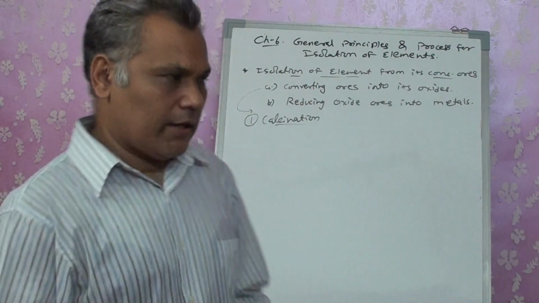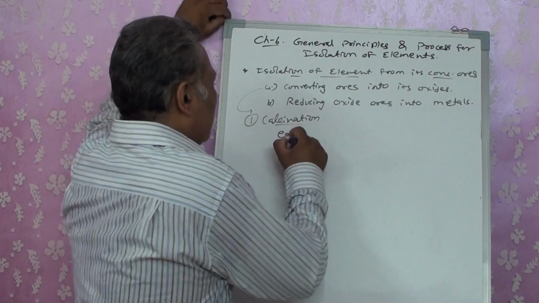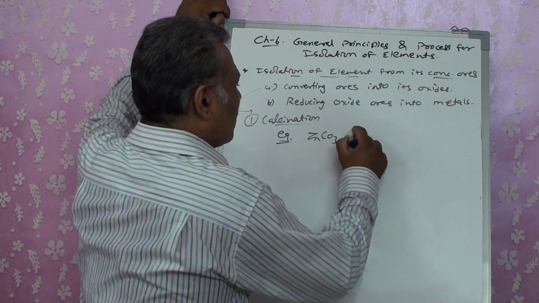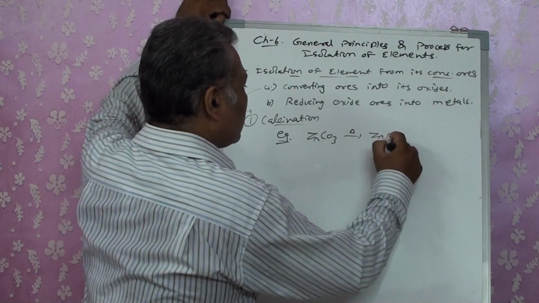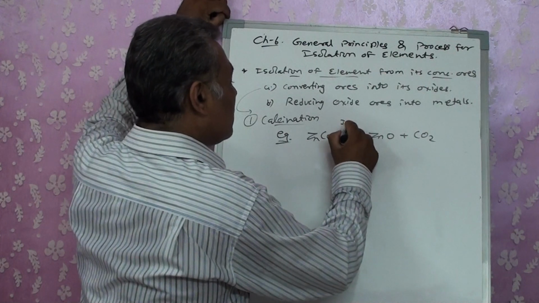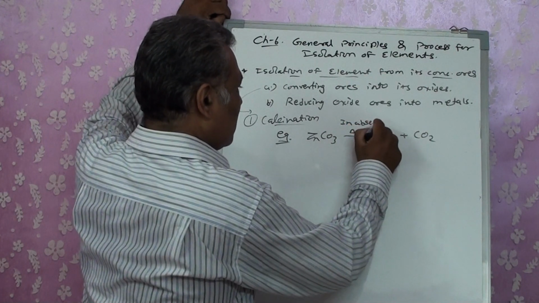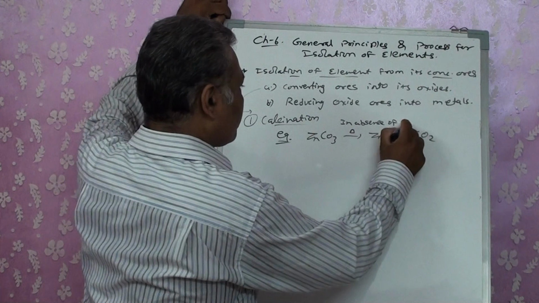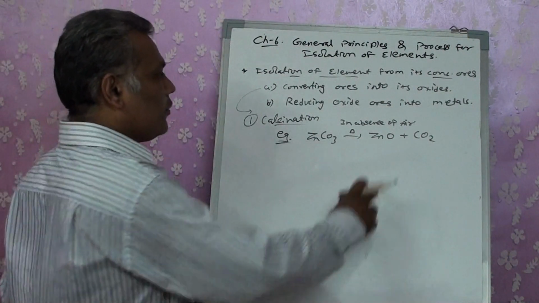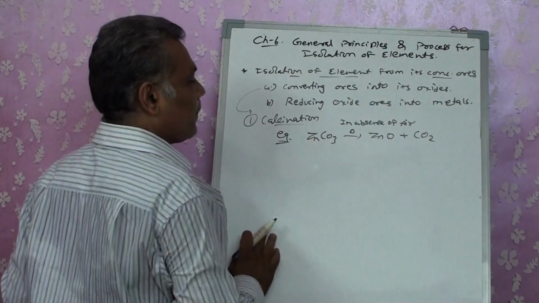For example, ZnCO3 is there. On heating it, it gets converted into ZnO plus CO2. Heating it in absence of air, right? So it got converted into zinc oxide, a metal oxide, right?